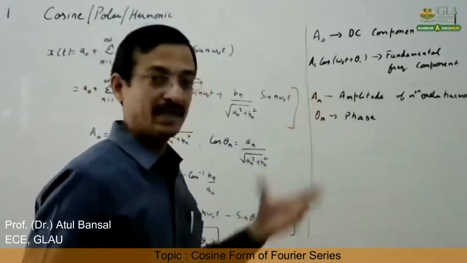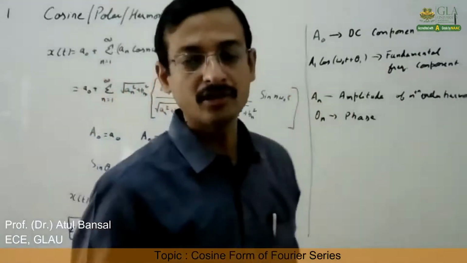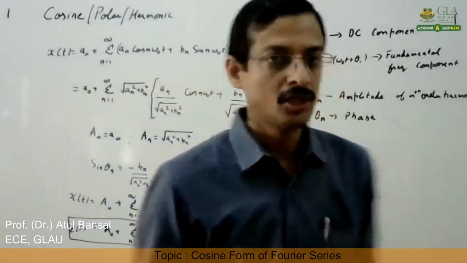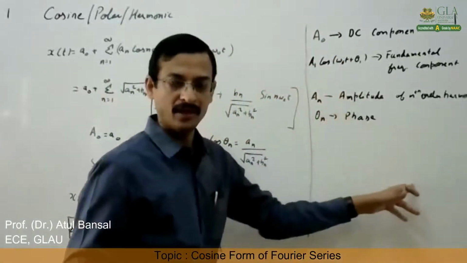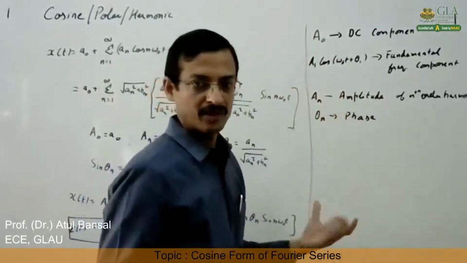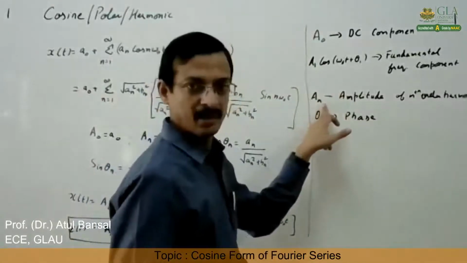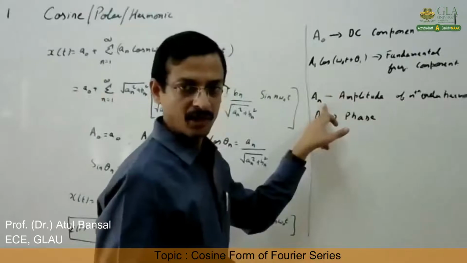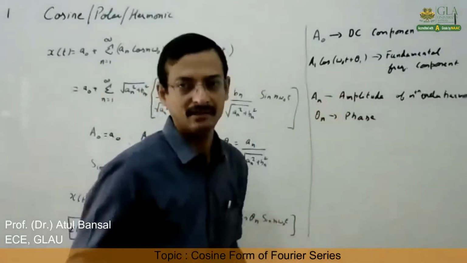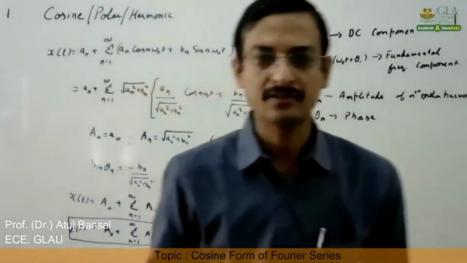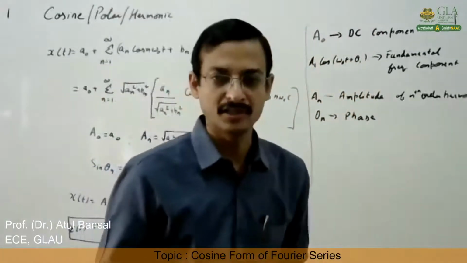Now we can further sketch the spectra. What is spectra? A plot of Fourier coefficients versus frequency. If we plot this coefficient An versus n omega naught, that is the frequency, 1 omega naught, 2 omega naught, 3 omega naught, like that, we see what the amplitude is at each harmonic and, in the same way, what the phase is. We get a spectra. That is the plot. That is the Fourier spectra or frequency spectra.